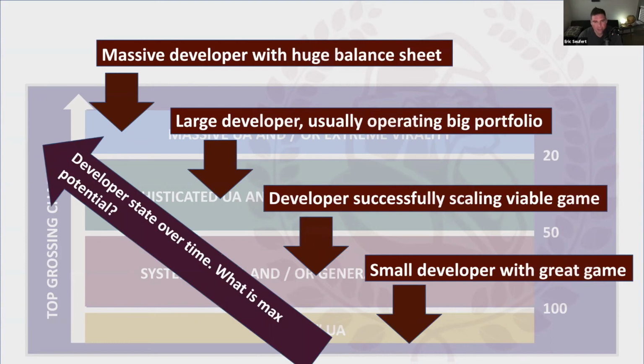And so the idea is that developer state over time should be moving along this vertical scale. Hopefully that small developer with a great game grows into a developer successfully scaling a viable game, then grows into the large developer with a big portfolio, and then becomes a massive developer with a huge balance sheet.